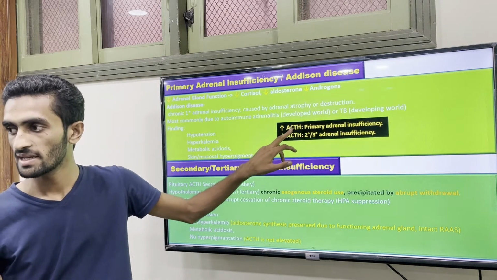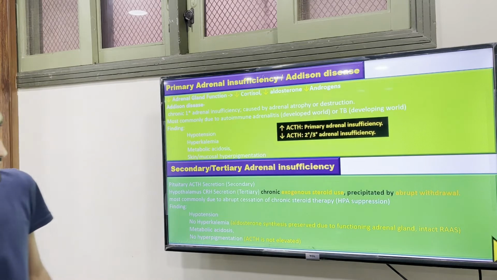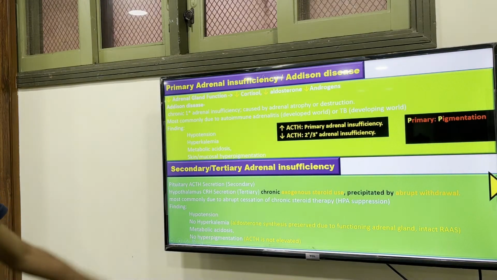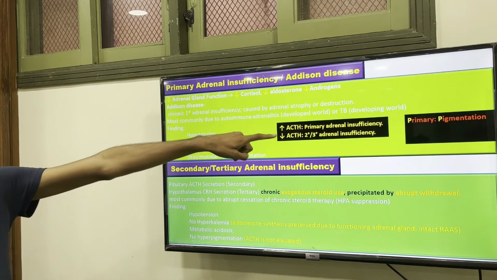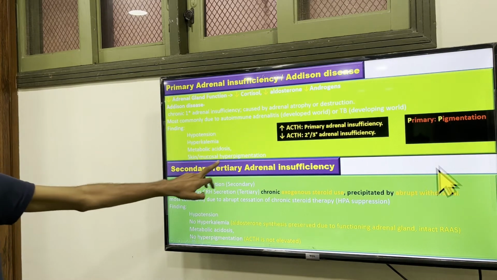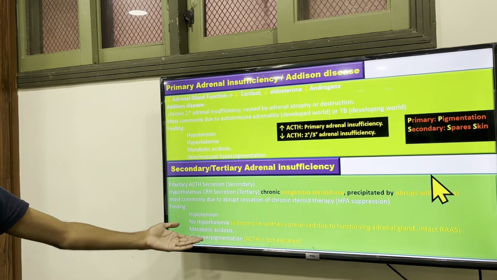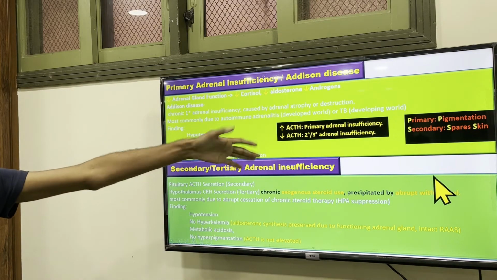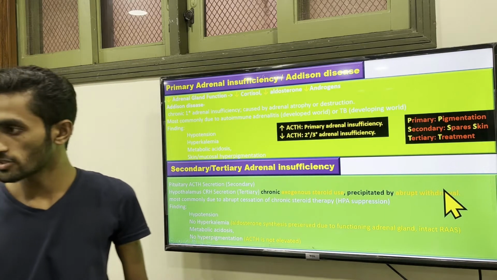In the primary, ACTH is high because of feedback. For an easier way to differentiate primary from secondary, in primary you can say PP: pigmentation you can see. In the secondary you do not see the pigmentation. And tertiary is due to treatment or exogenous use.